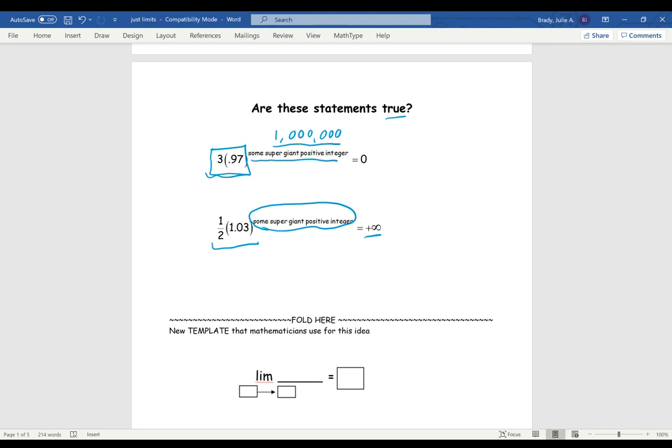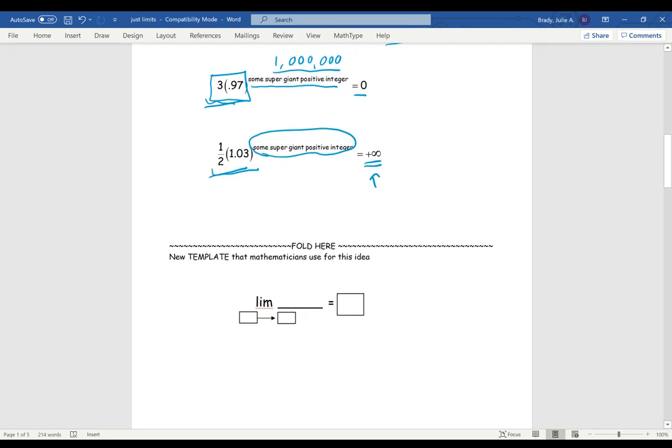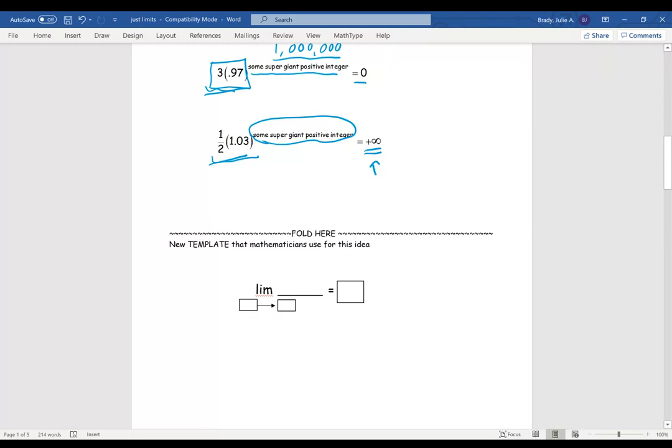Okay. And so what mathematicians did is they wanted to describe this idea, but it's not true to say that this output is equal to this number. In fact, this isn't even a number, that's an idea. And this output is never equal to this number. So how did they want to describe the idea? They came out with this idea about limits. And so here's the notation, and then we'll go back and we'll write the notation under the statement.